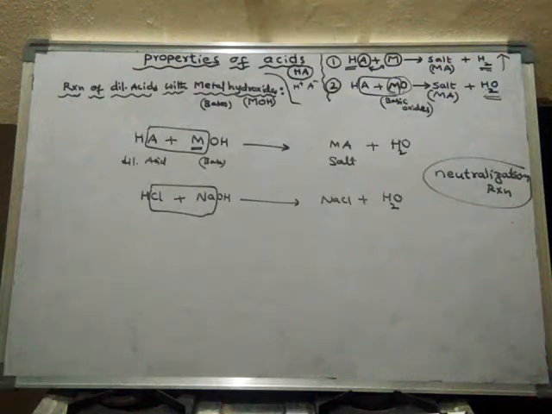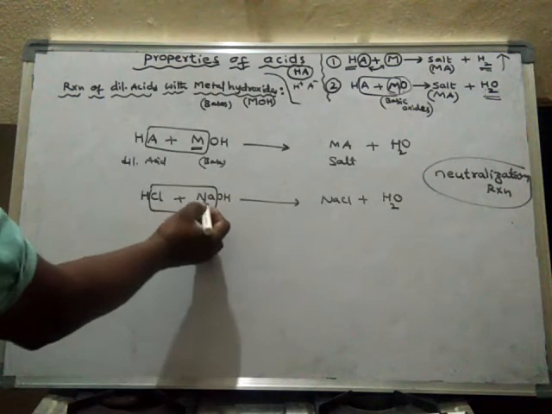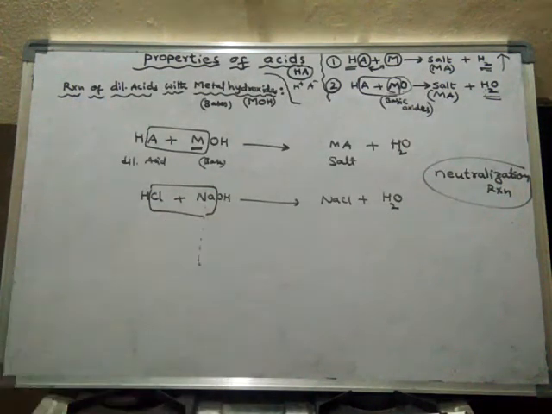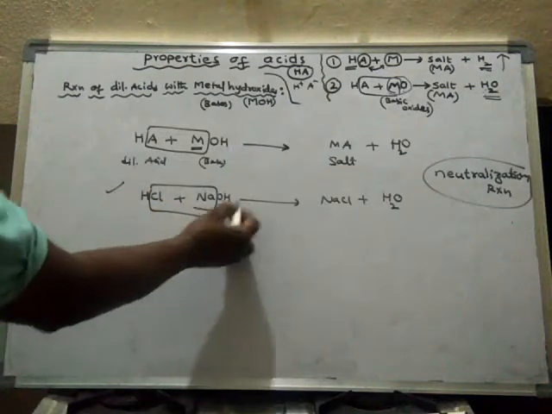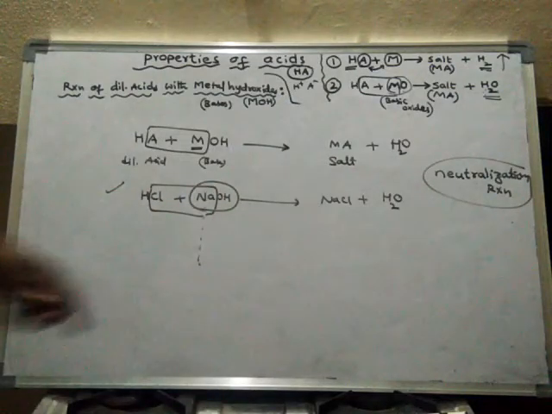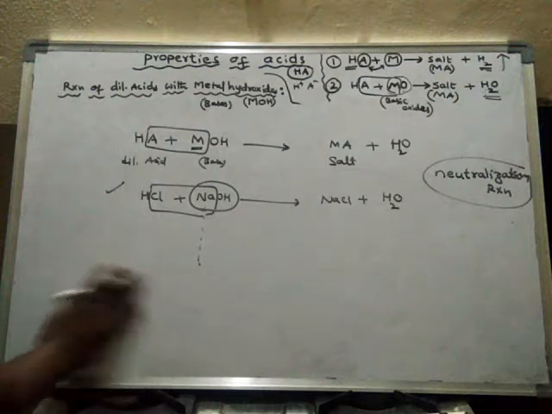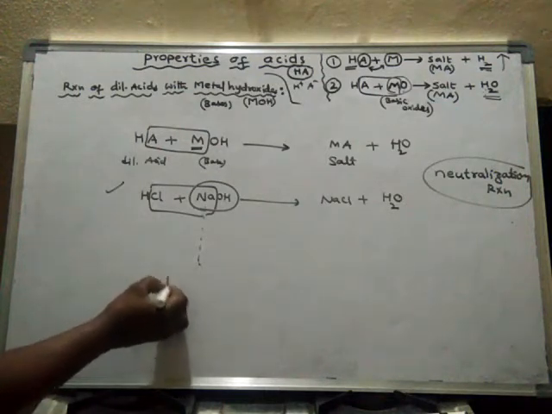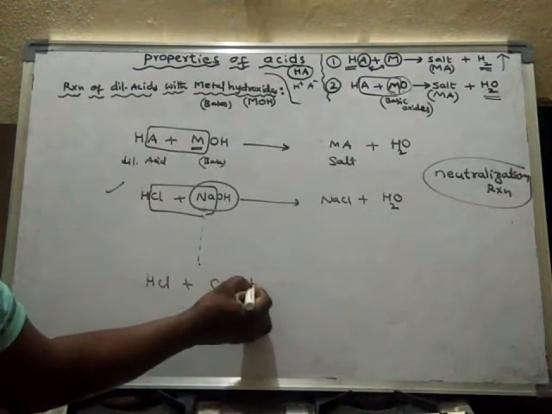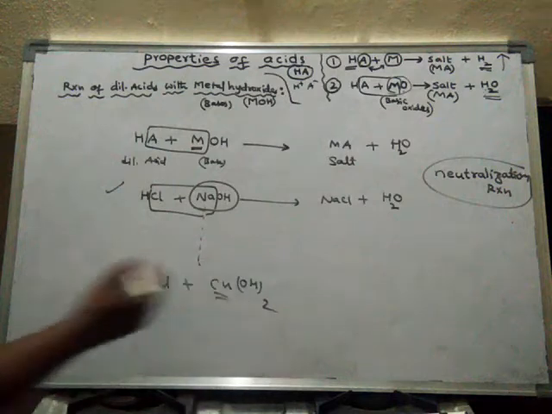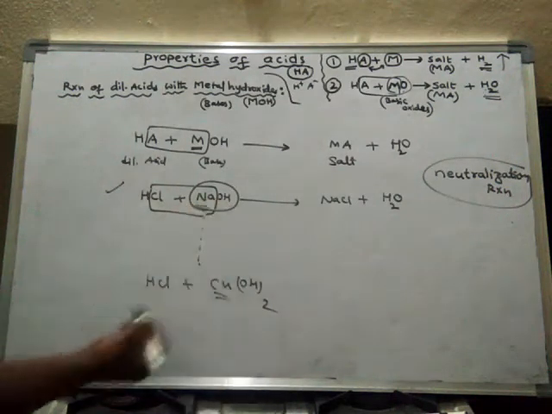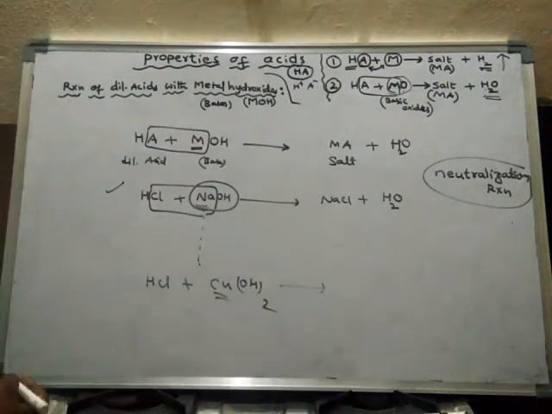Down the group, the reaction will be slow. Sodium hydroxide reacts fast with HCl, but with copper hydroxide, as copper's reactivity is less compared to sodium, the reaction occurs very slowly.